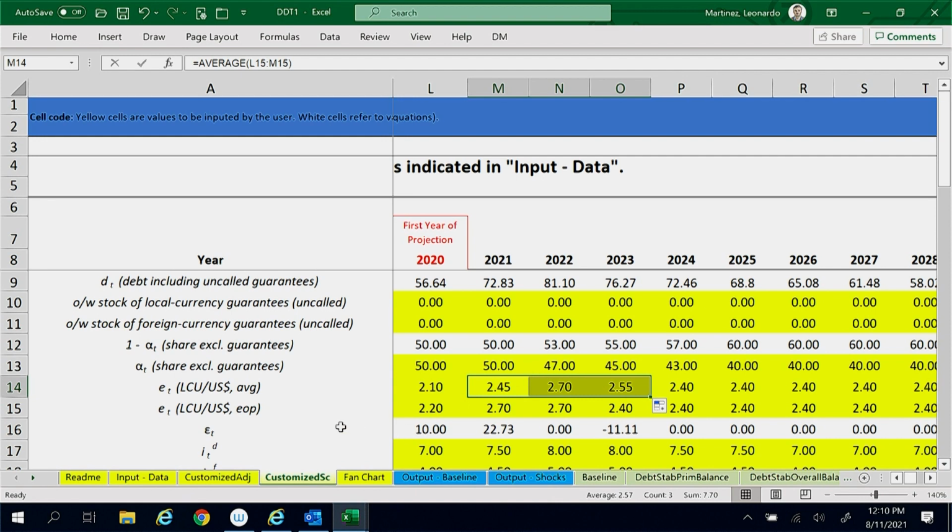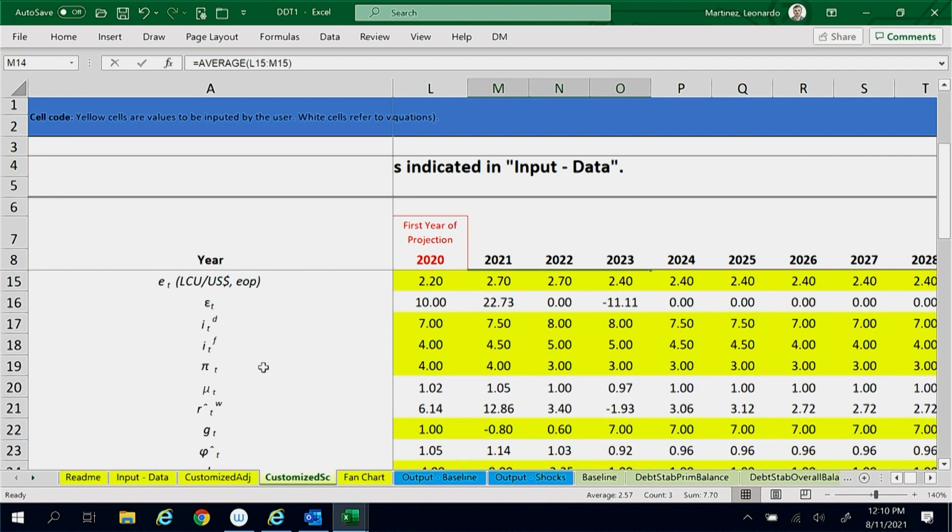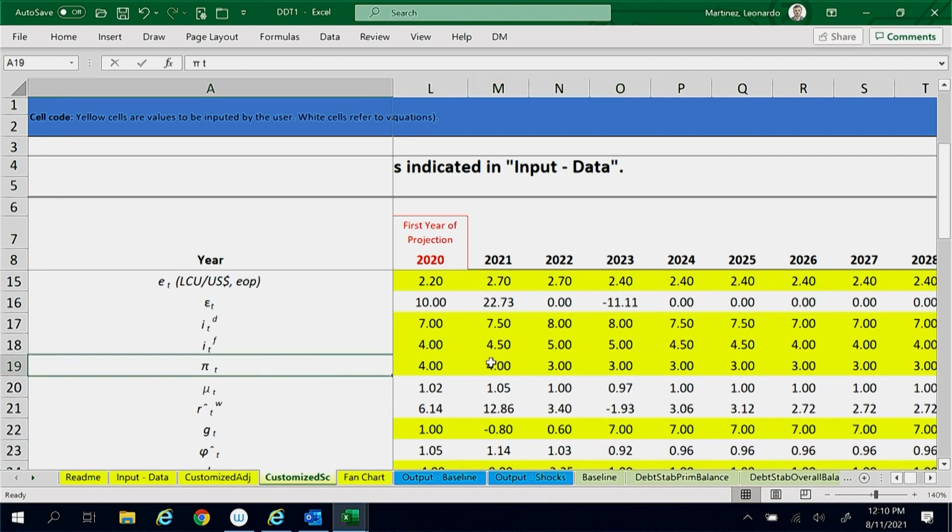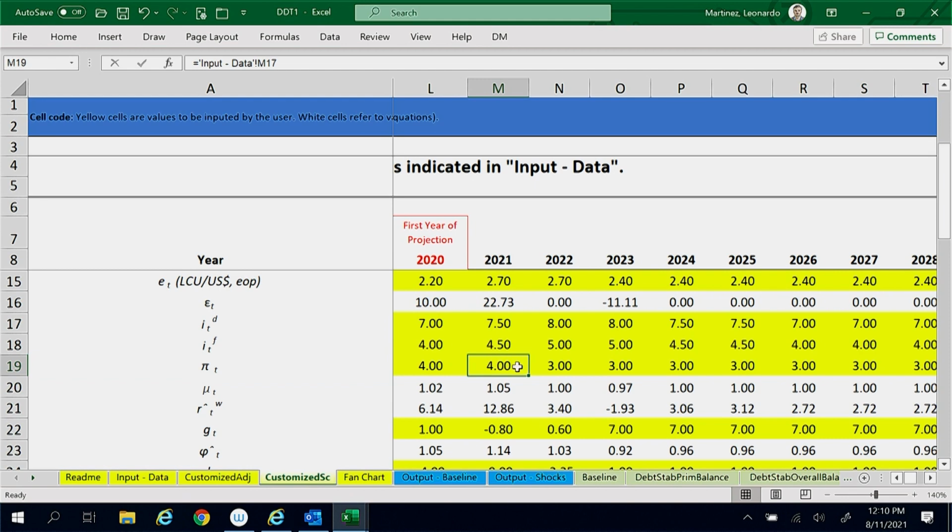A limited pass-through to inflation is anticipated, reflecting the credibility of Macroland's inflation targeting regime. The inflation rate will only increase 0.5 percentage points with respect to the baseline in 2021 and 2022.